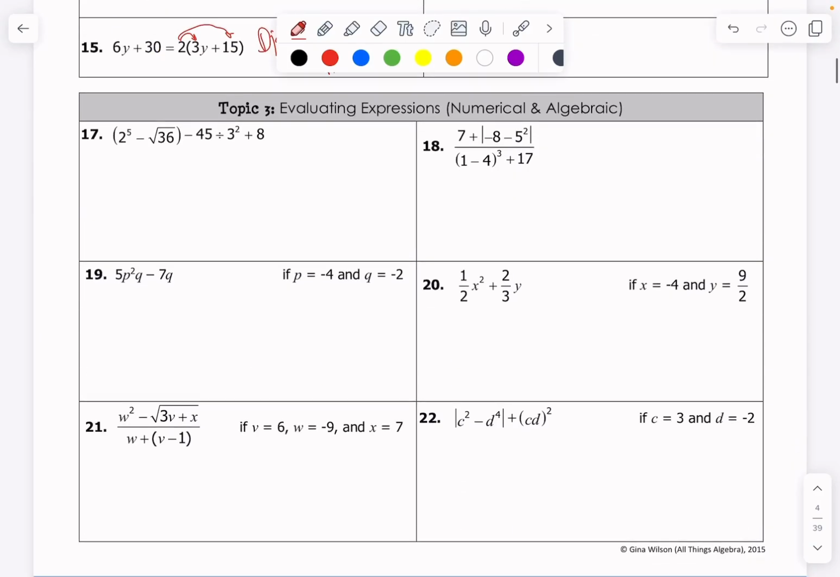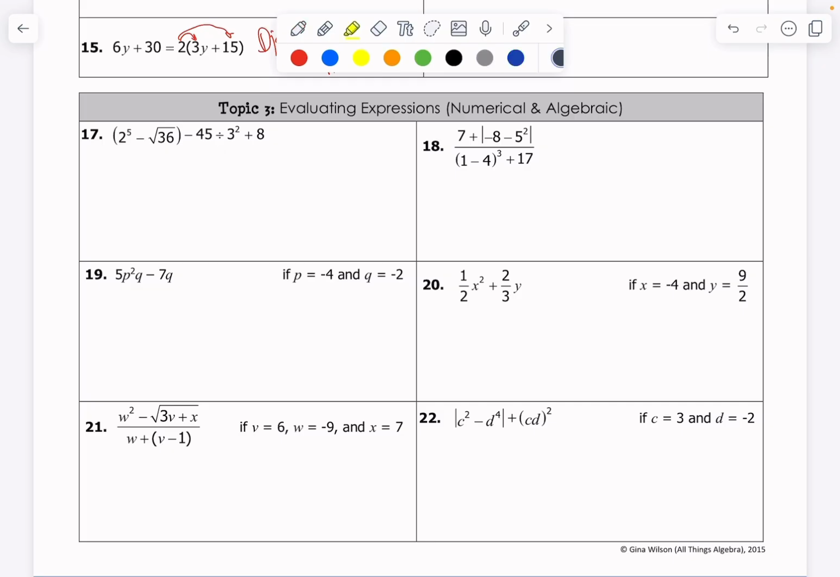Okay, moving on to topic number 3, evaluating expressions, both numerical and algebraic. The quote I have here is from Lao Tzu, and it says this: "A journey of 1,000 miles begins with a single step." And I think Lao Tzu said that primarily because all of these math problems start with starting the first step of the problem correctly. You know, if you mess up one of the things early on, the further you go down, your answer is already wrong, okay?